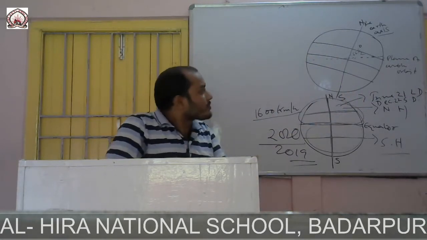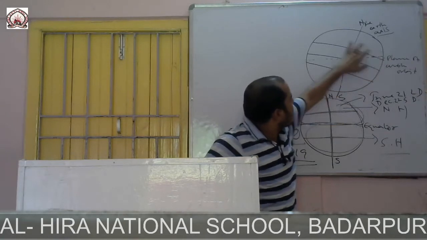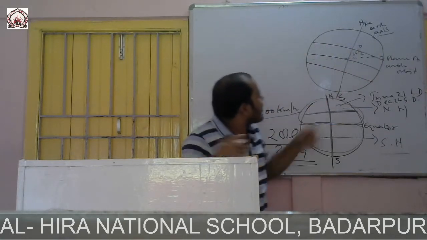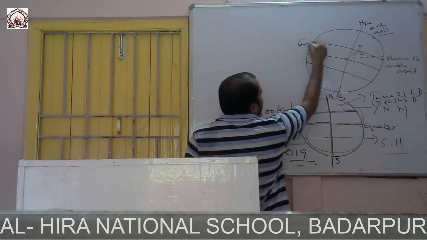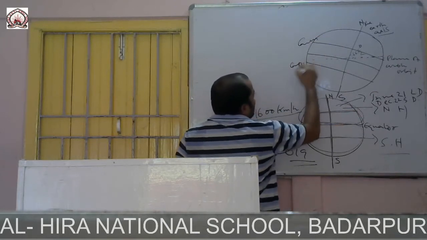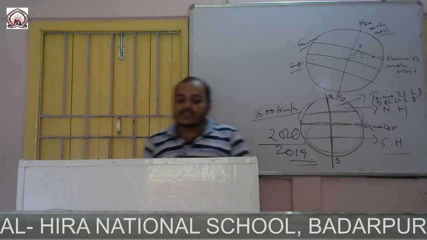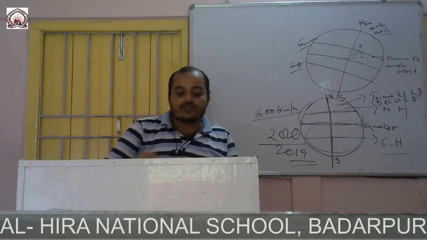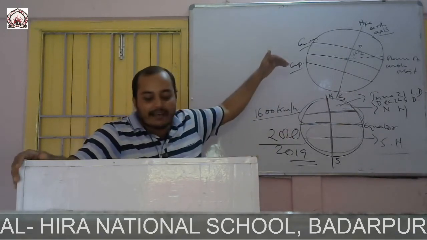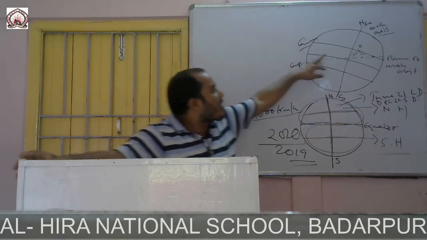So sun rays fall on this Tropic of Cancer, and this is Capricorn. Clear? And the inclination is 66.5 degrees. Now sun rays fall vertically on the Tropic of Cancer.